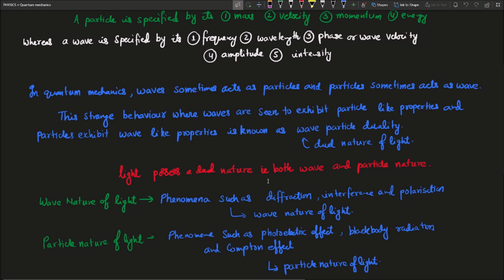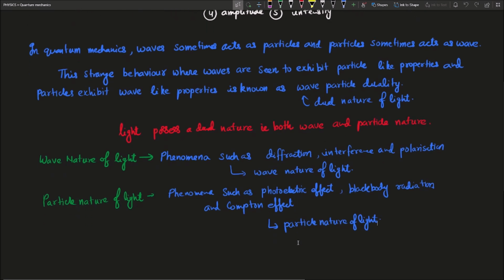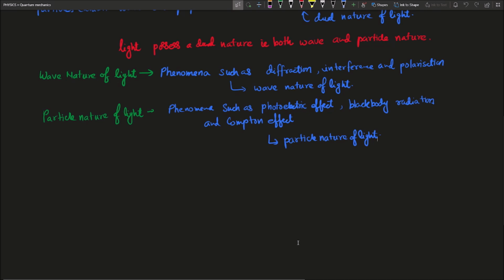This is the wave nature of light. Phenomena such as diffraction, interference, and polarization are totally explained by the wave nature of light. Whereas for the particle nature of light, phenomena such as photoelectric effect, black body radiation, and Compton effect are explained with the help of the particle nature of light.